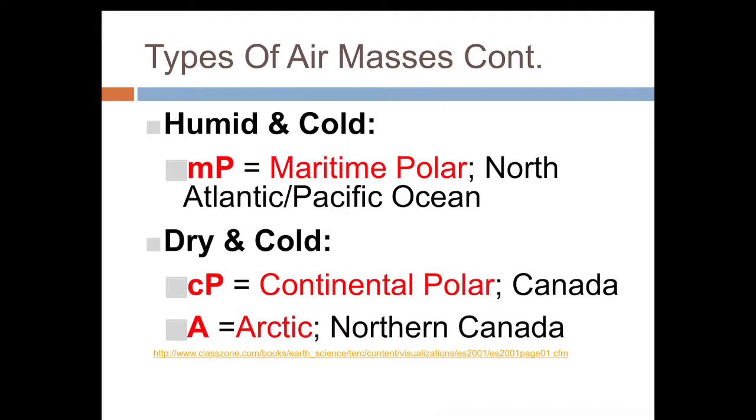Dry and cold is going to be forming over a land mass, so it's going to be continental, and it's cold, so it's going to be polar. So CP is a continental polar air mass. We see this one a lot of times over Canada. So think about colder regions forming there. And then we also have an A air mass, which would be Arctic, meaning northern Canada. And this one is super cold.